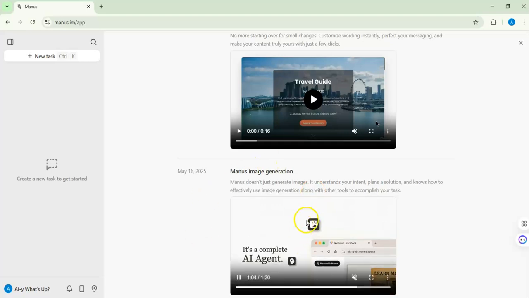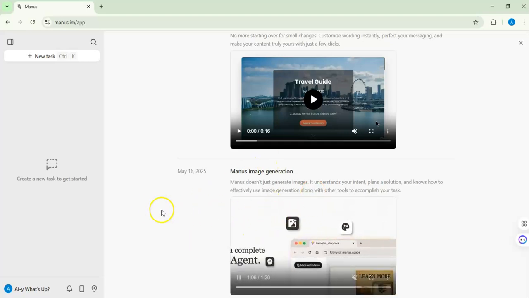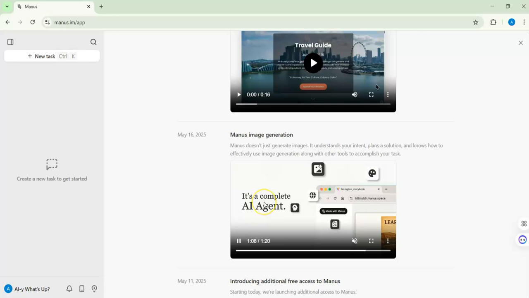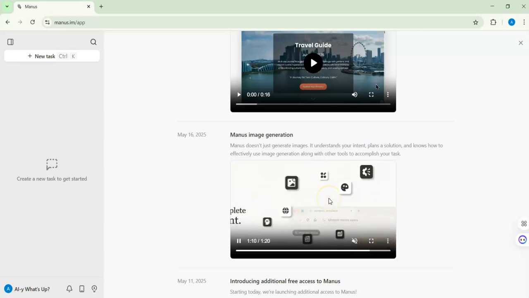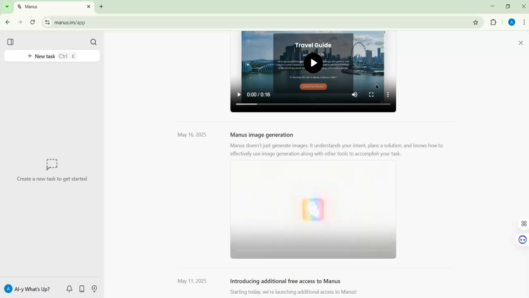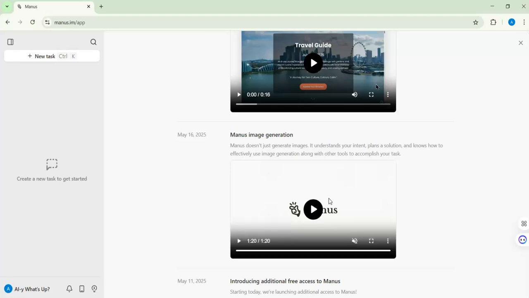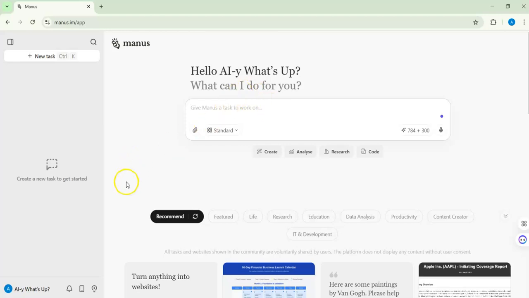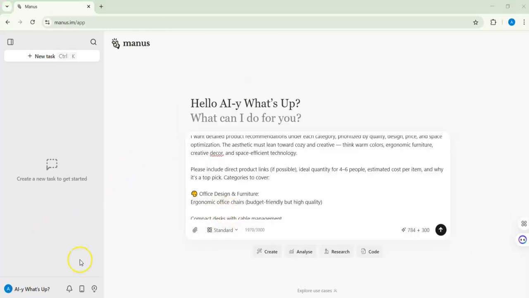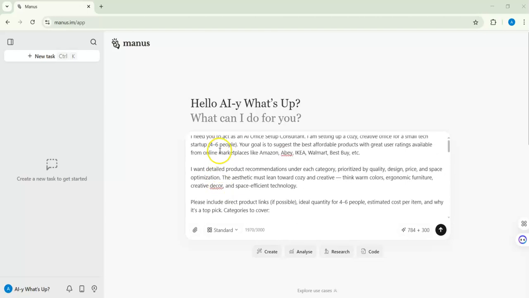So here I will go again and put something for Manus, and I will check. I will give him, for example, an office. I will create something, then I will ask him to go for furniture, but I need to write a prompt. So I will use any AI to write a prompt, then we will check. Let me go back to the new task here, and I will put the prompt here, and we will see. So this is my prompt.